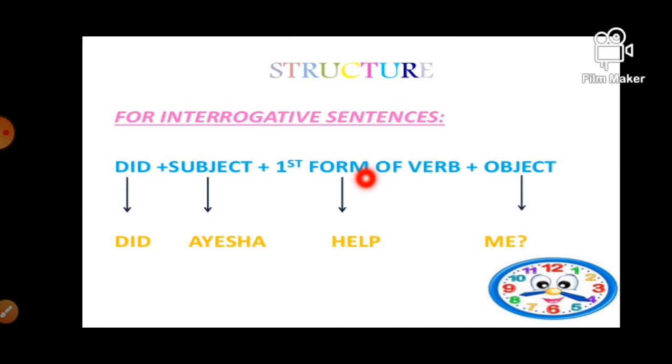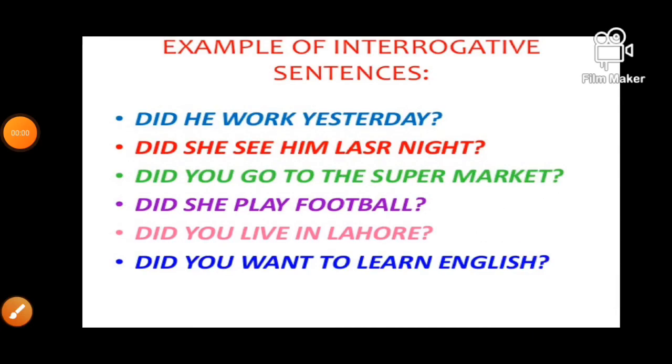Let's have a look at an example. "Aisha helped me." If I change it into interrogative, I write: "Did Aisha help me?" Question mark. And you know very well, guys, that in interrogative sentences we use the punctuation mark, question mark. Did I go to market? Did I play football? Did he sleep early? Here are some examples of interrogative sentences.